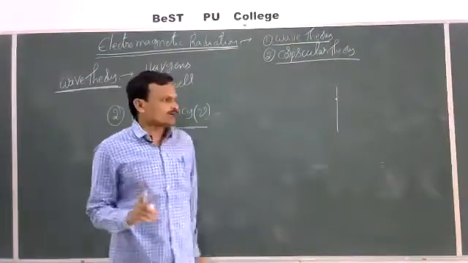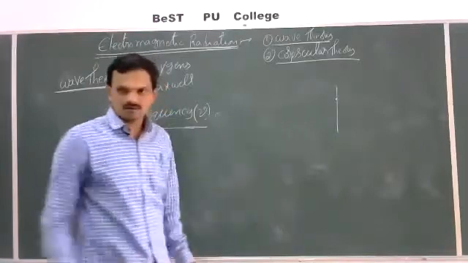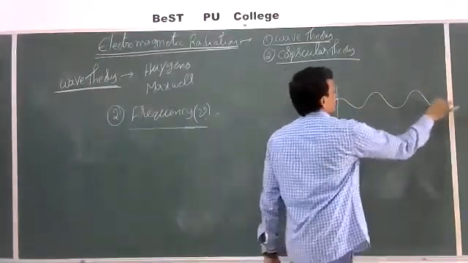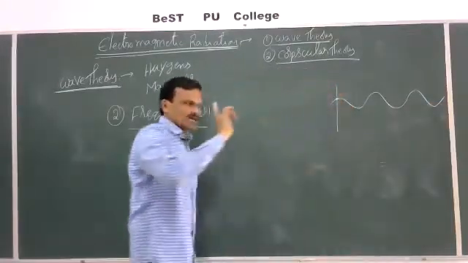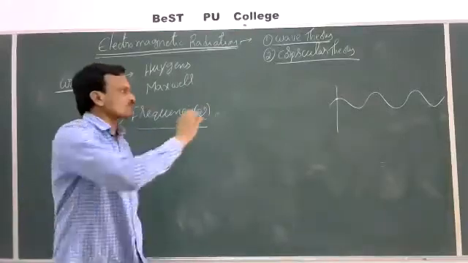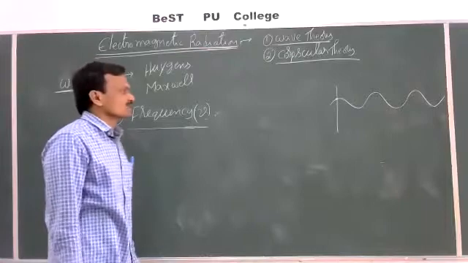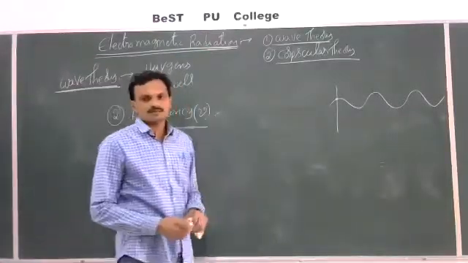Through this point, in 1 unit time, how many waves can pass out? For example, like this, the wave is passing. Through this point, in 1 unit time, how many waves can propagate? Means number of waves that are passing through a point in 1 second, that is called as frequency.